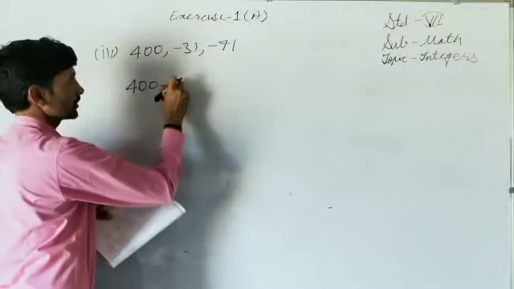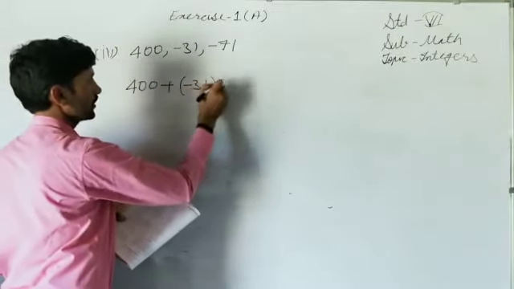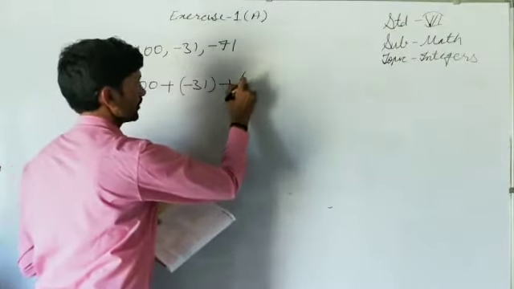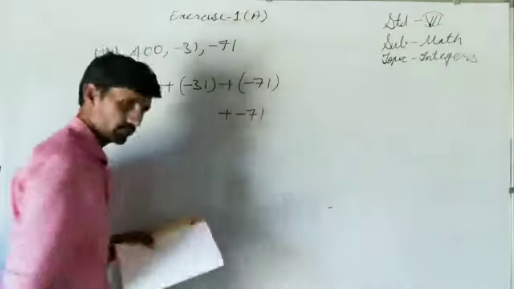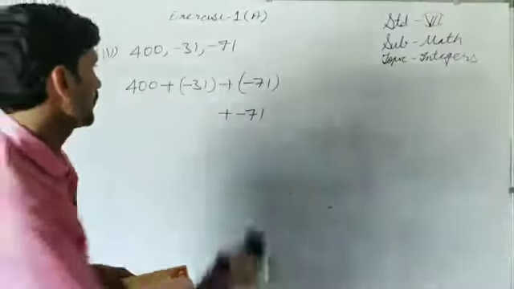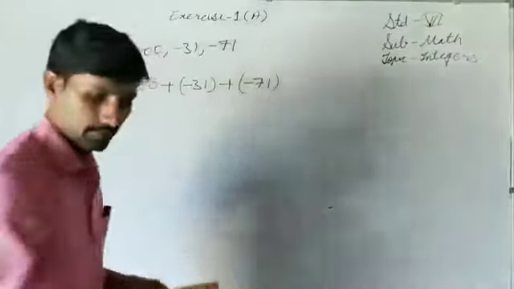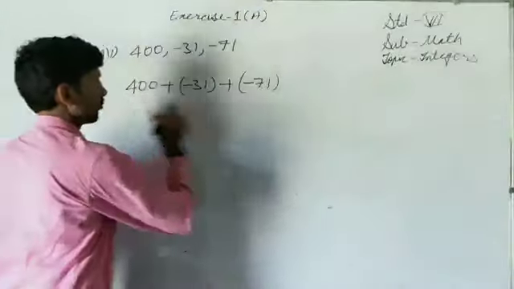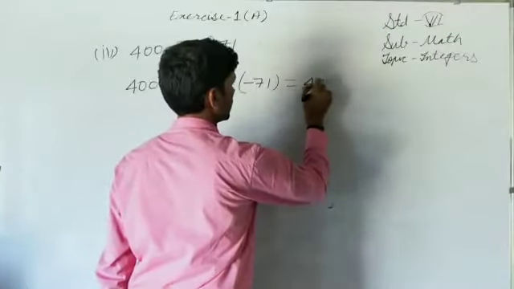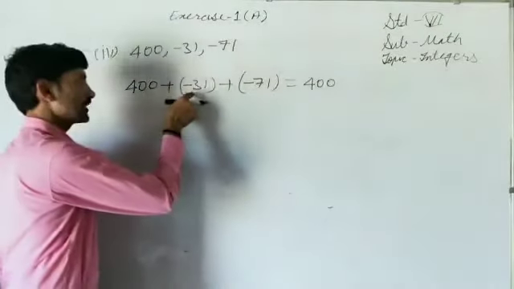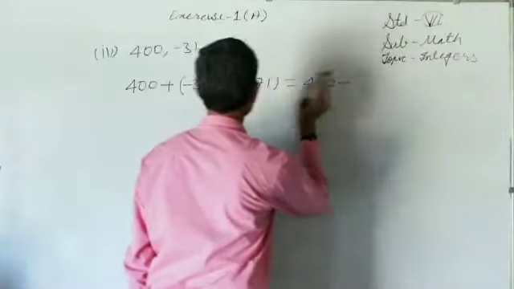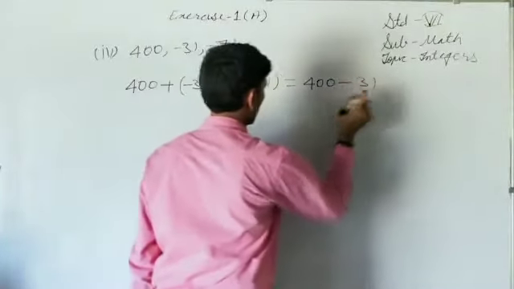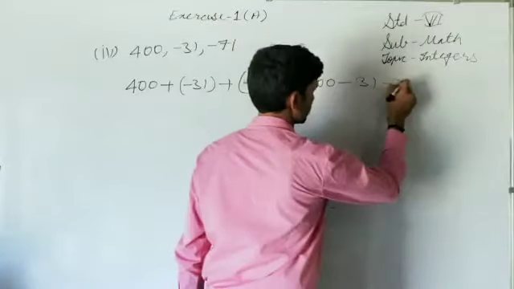Now it is minus 31, so we put a bracket here, we have to add, so plus sign, then minus 71, because we do not write plus minus 71 to avoid any confusion. So now first of all we will open the bracket. Is there any bracket? No. So write it as it is, 400. Now outside plus, inside minus, means if the signs are opposite then it will become minus. It is 31. Plus minus minus 71.